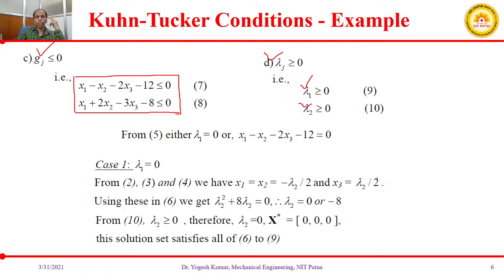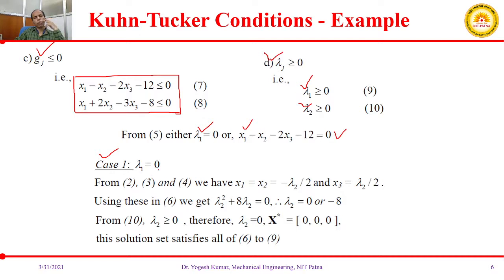So since either one of these should be equal to 0, we will check the cases, that is either lambda 1 is equal to 0 or x1 minus x2 plus 2x3 minus 12 is equal to 0. Okay, so let us take the first case, that is lambda 1 equal to 0.